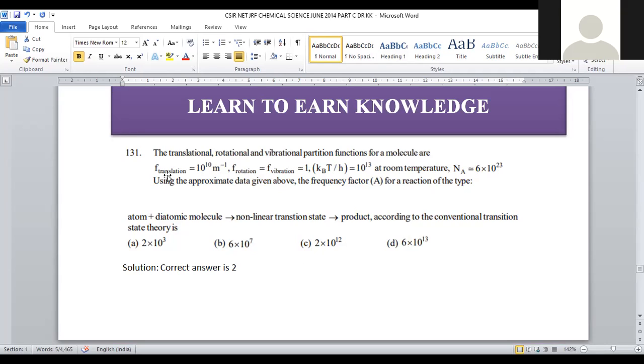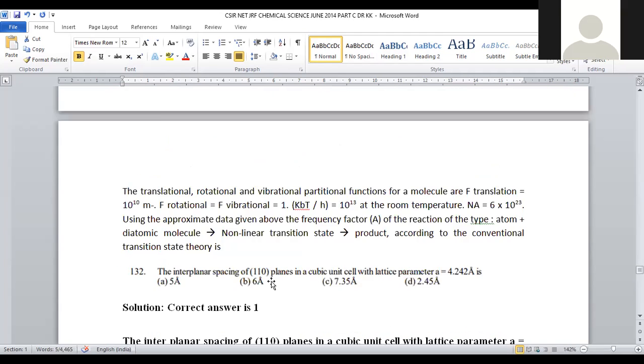See, here the system is associated with translational, rotational, and vibrational motion, right? So translational motion is followed by rotational and then vibrational. These many motions are available within the molecule. This is a part of the question which is given from spectroscopic analytical methods, where vibrational changes, stretching and bending vibrations are possible, rotation of the molecule along its axis is possible, and translational motion is also available within the molecule. When we incorporate all these, the system is associated with a frequency factor of 6 into 10 to the power 7. So for question number 131, option number 2 will be the right answer.